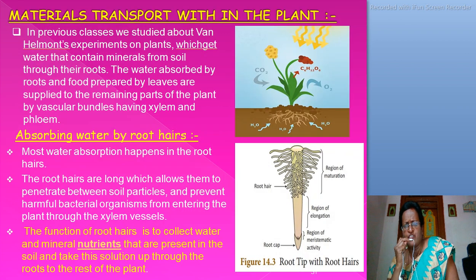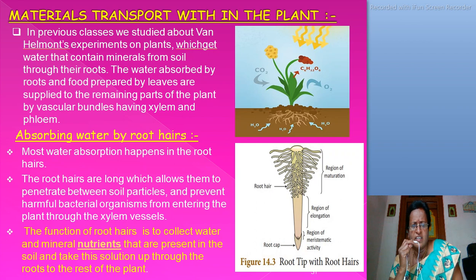Materials transport within the plant. In previous classes, we studied Van Helmont's experiments on plants, which get water that contains minerals from the soil through their roots. The water absorbed by roots and food prepared by leaves are supplied to the remaining parts of the plant by vascular bundles having xylem and phloem.